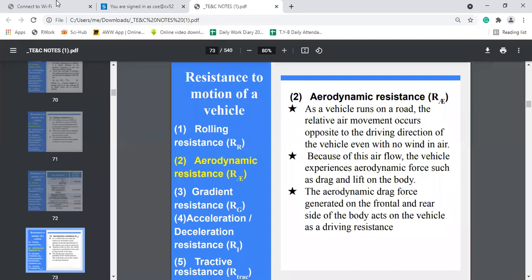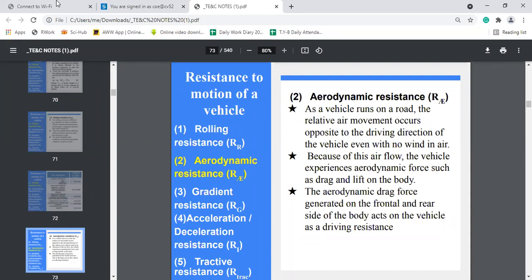The second type of resistance is aerodynamic resistance. Aerodynamic resistance is nothing but the resistance of the air motion without any wind in air.